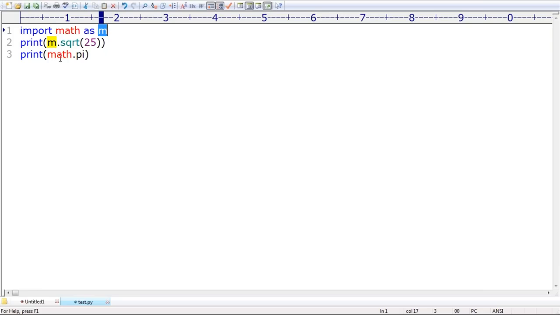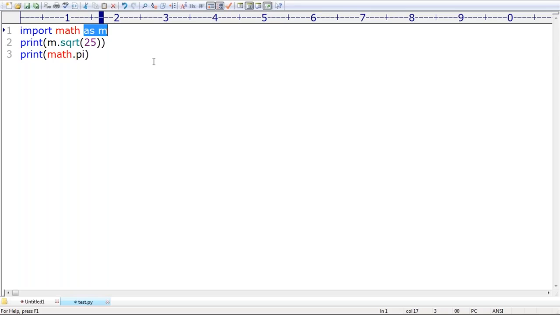Now you want to use math? Then why did you create an alias name? Python gets confused. That's why once we create an alias name, compulsorily in the program we should use the alias name only. There is no chance of using the original name. Clear? This is how to create an alias name.